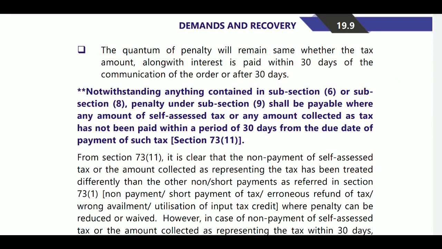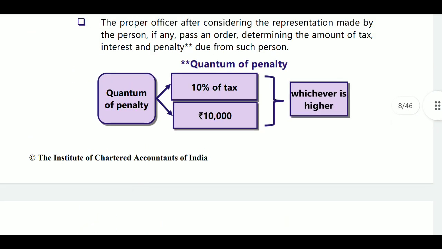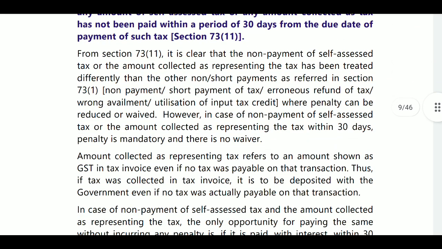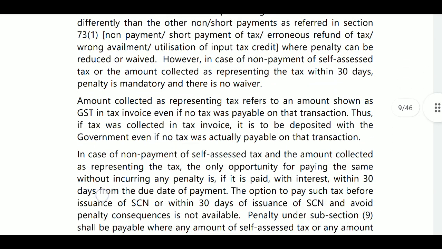So you are required to pay within 30 days, or after 30 days you are required to pay penalty also. What is the penalty amount? That is 10% of tax or 10,000, whichever is higher. That is the case. Next, under section 73, they will recover the amount.